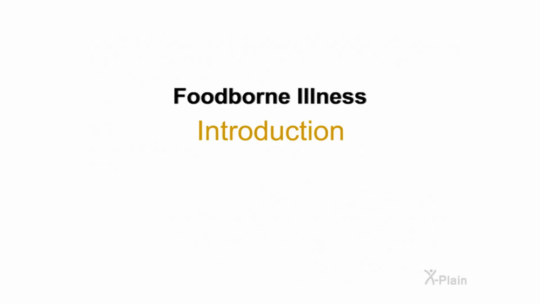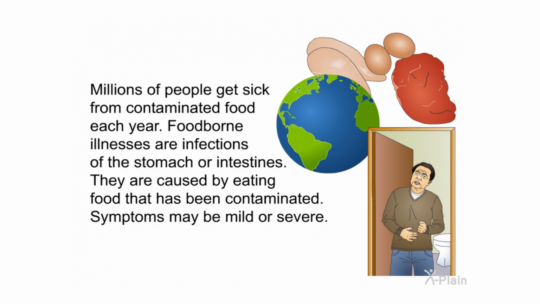Foodborne illness. Introduction. Millions of people get sick from contaminated food each year. Foodborne illnesses are infections of the stomach or intestines. They are caused by eating food that has been contaminated. Symptoms may be mild or severe.